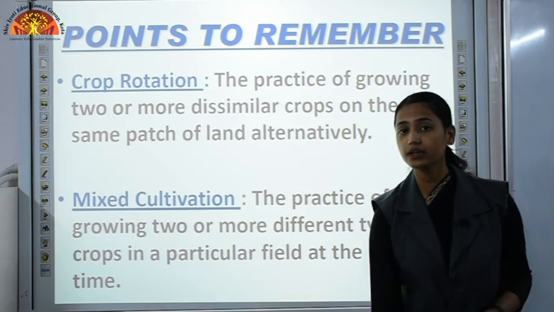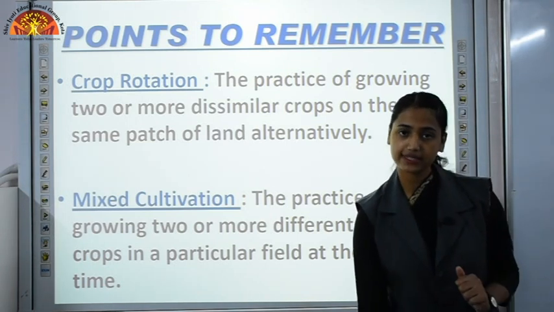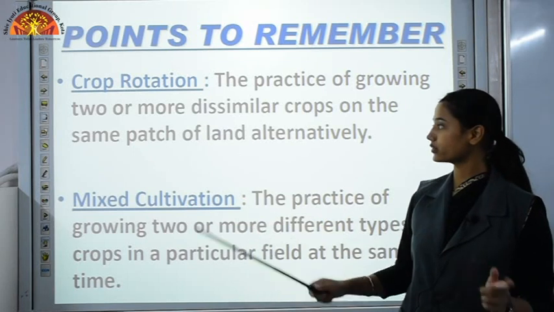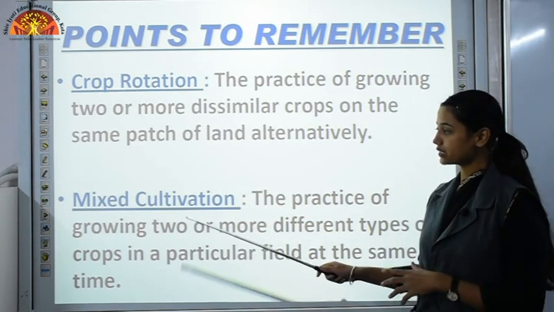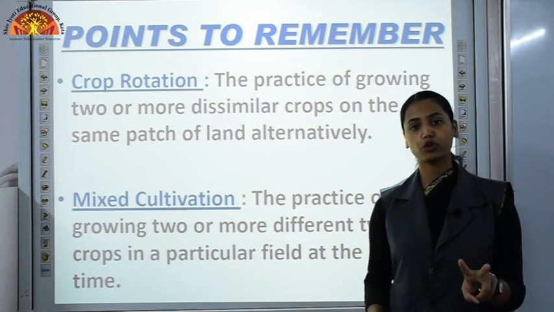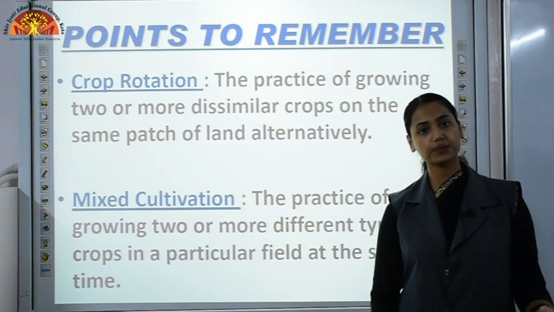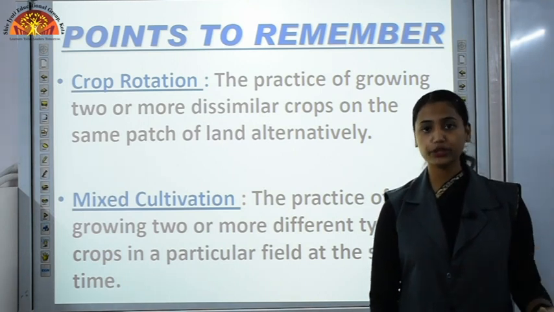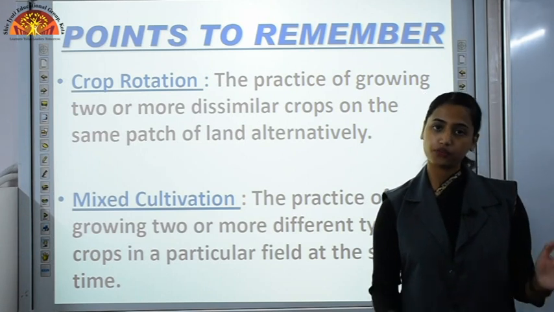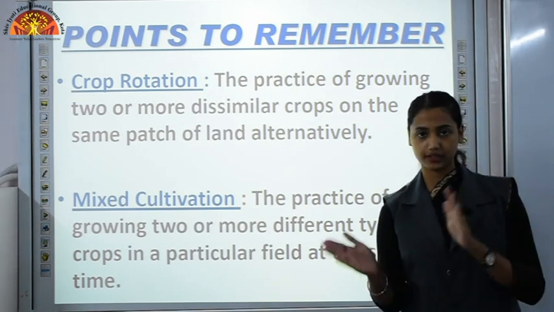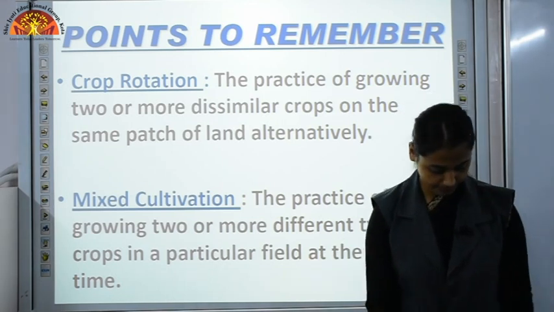We are growing different crops on the same land. Now you will say, ma'am, in crop rotation we were using different crops, but in mixed cultivation we are growing 2 or more crops on the same land. Because two or more crops need different nutrients, and those nutrients get replenished from each other. One crop is providing nutrients to the other crop, and that other crop is providing nutrients to the first crop.